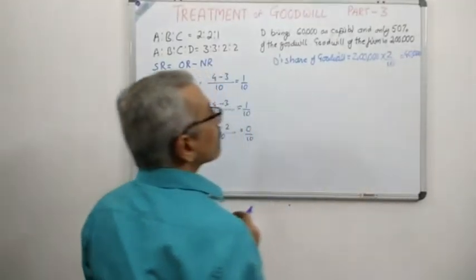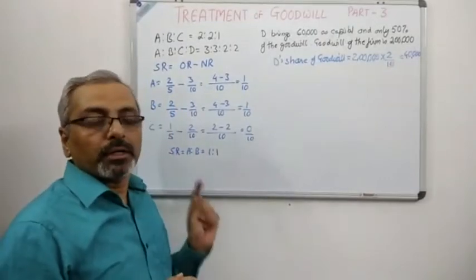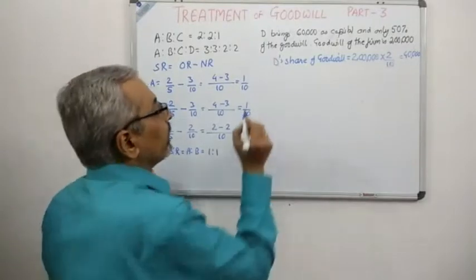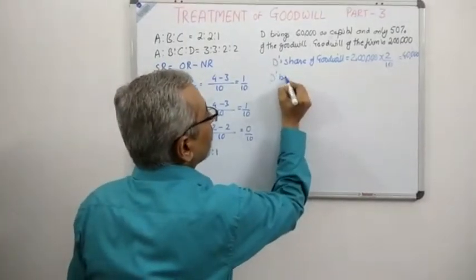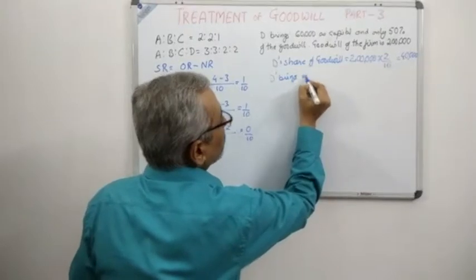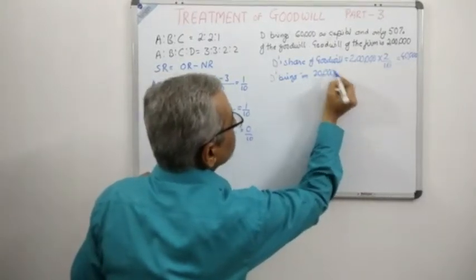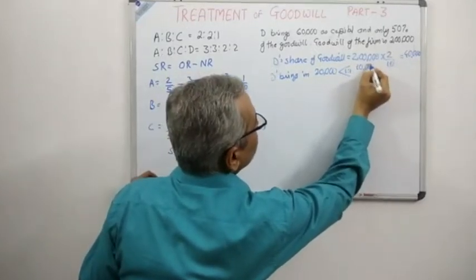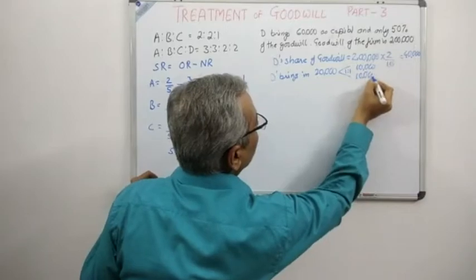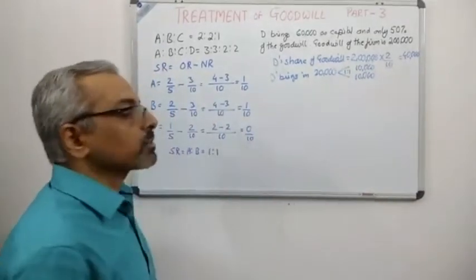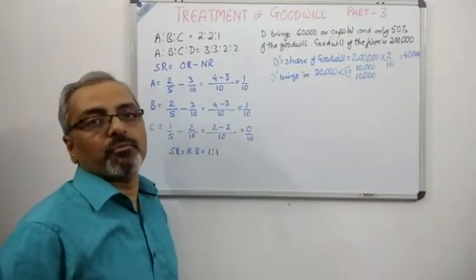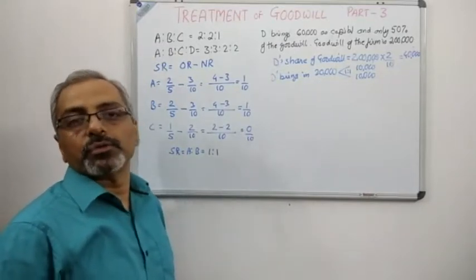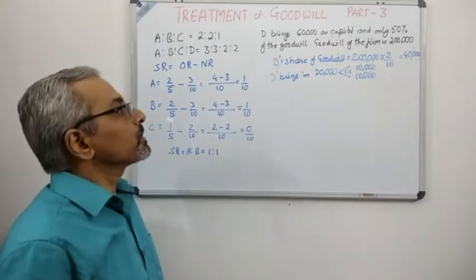This 40,000 is the goodwill which D is supposed to bring in, but D can only bring in half of it. That means D brings in 20,000. Now this 20,000 will be divided equally in the 1:1 ratio, that is 10,000 to the first partner and 10,000 to the second partner. The remaining 20,000 which has not been brought in will also be divided in the same 1:1 ratio, that means 10,000 to first partner A and 10,000 to second partner B. So let us get started with the journal entries.